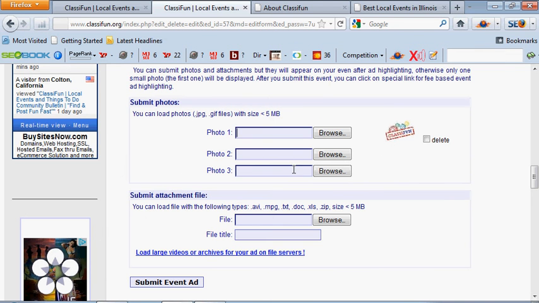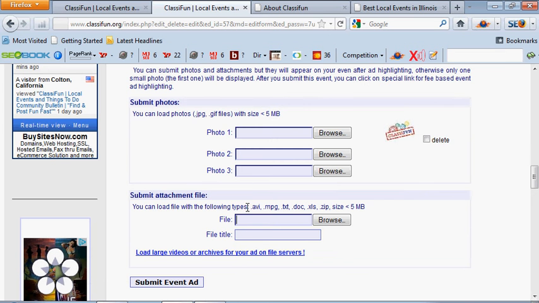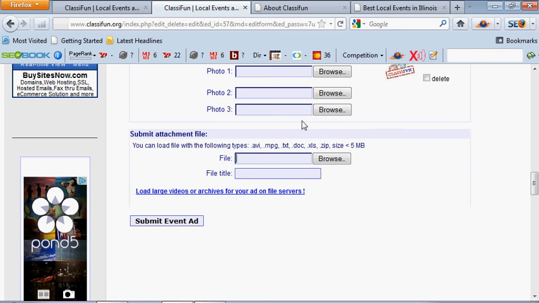You can add more, and then if later on you decide, hey, I want to actually promote it a little bit more, highlight the ad, get more pictures on it, and also add attachments and videos, you can do so by just clicking the highlight this ad once your ad has been submitted.